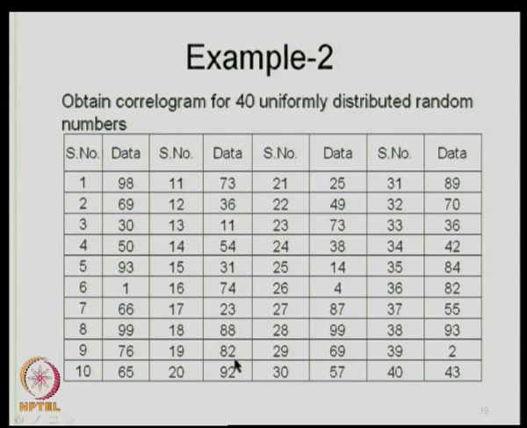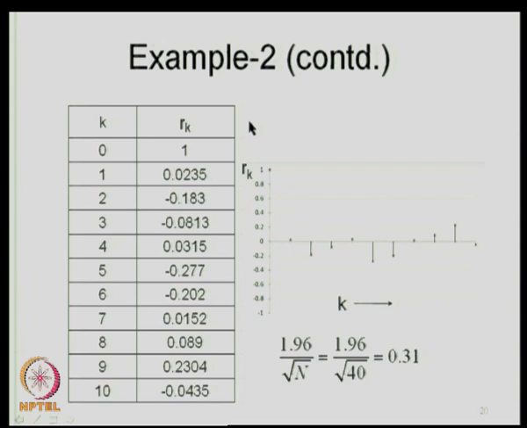So you have 40 values between 0 and 99 in this particular case. When we compute the autocorrelations up to lag 10, you get values like this: k is equal to 0 is 1, k is equal to 1 is 0.0235, k is equal to 2 is minus 0.183, etcetera.